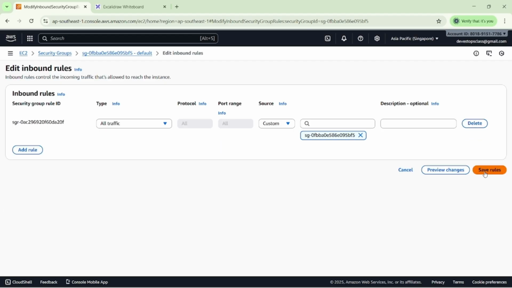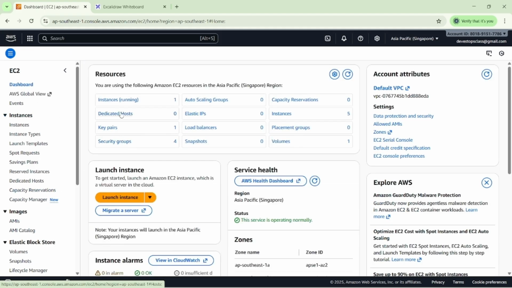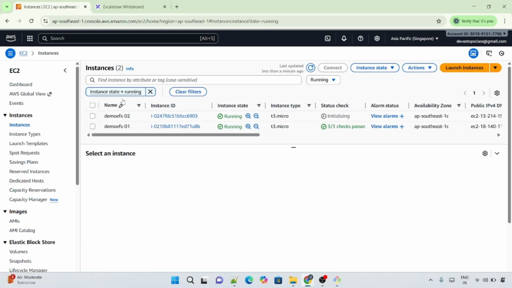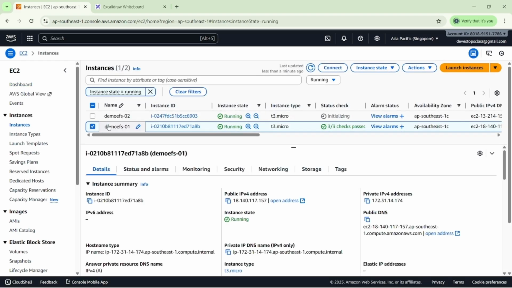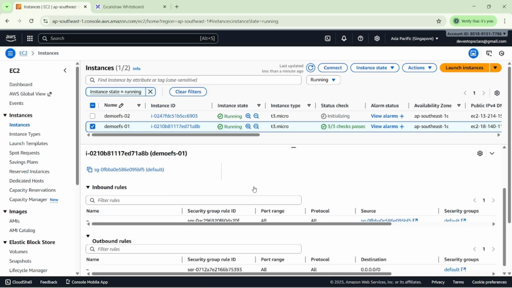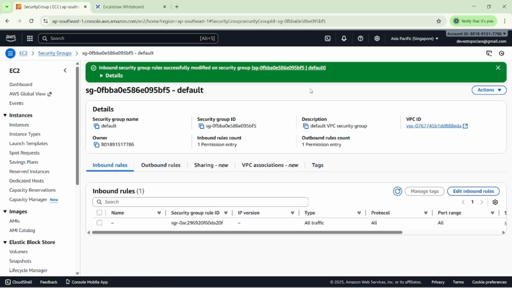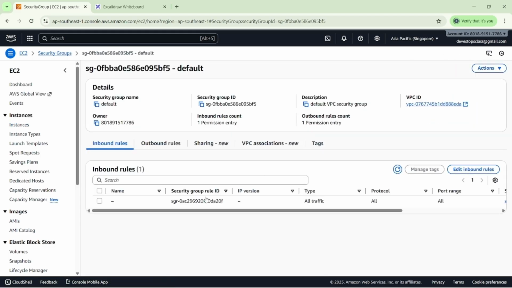So first, what we have done is select this EC2 instance, then navigate to the security group, and click on the security group. Once we click on it, we have to choose edit inbound rules.